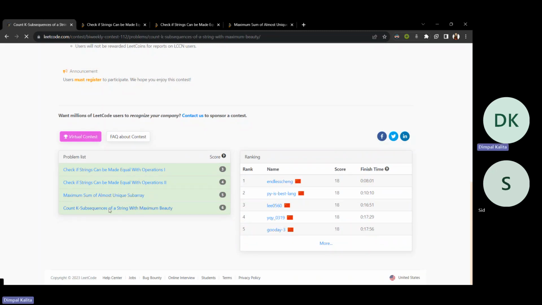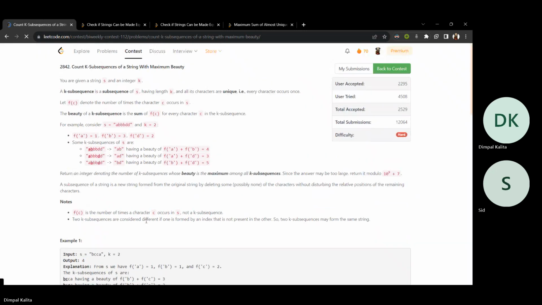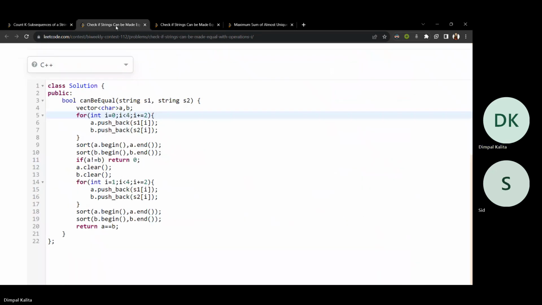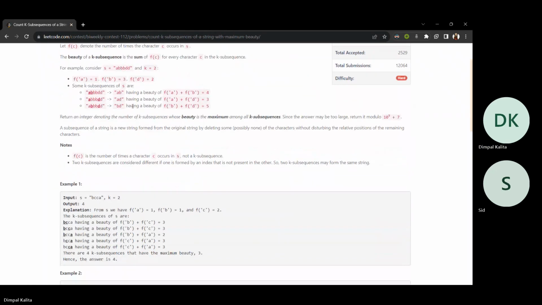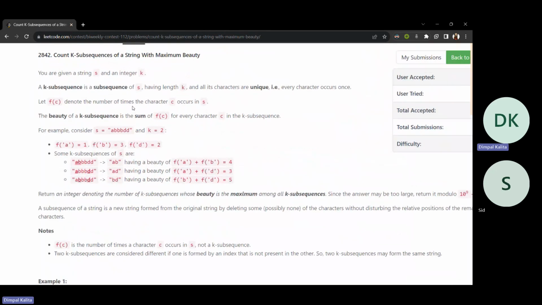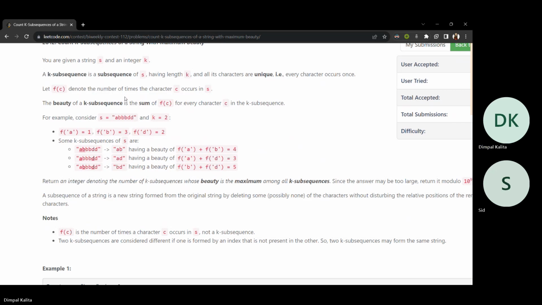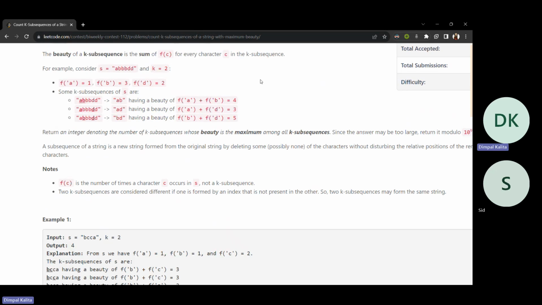Now let's go for the fourth question. In the fourth question, we have to count k-subsequences of a string with maximum beauty. Now, what is a k-subsequence? A k-subsequence is a subsequence of the string having length k, and all of its characters are unique.